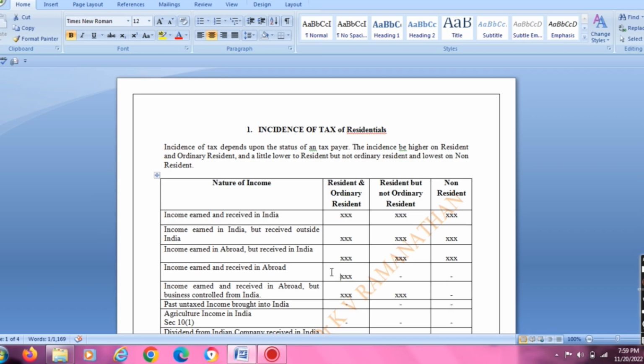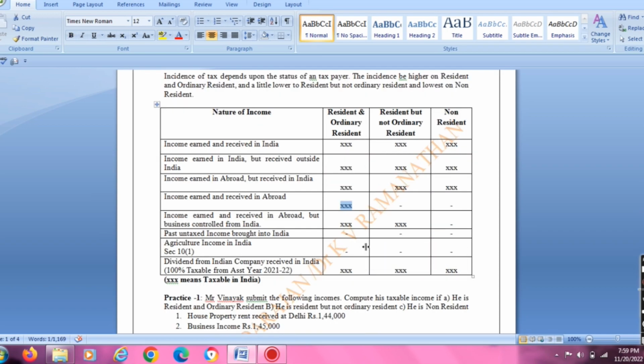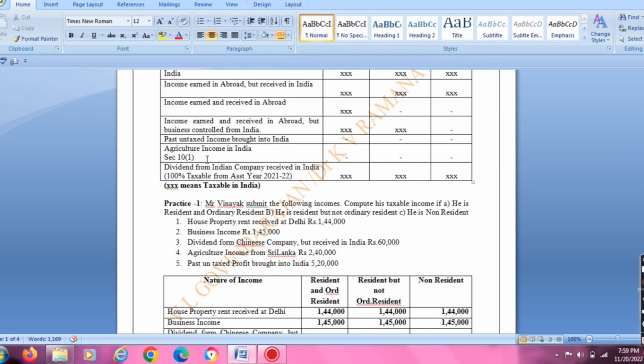Next one, income earned and received abroad, but the business is controlled from India, is taxable only for the first two categories. Any agriculture income in India is fully exempted under section 10(1); it is not taxable. Past untaxed profit or income brought into India is also not taxable to anyone. Dividend from an Indian company received in India is 100% taxable from assessment year 21-22.